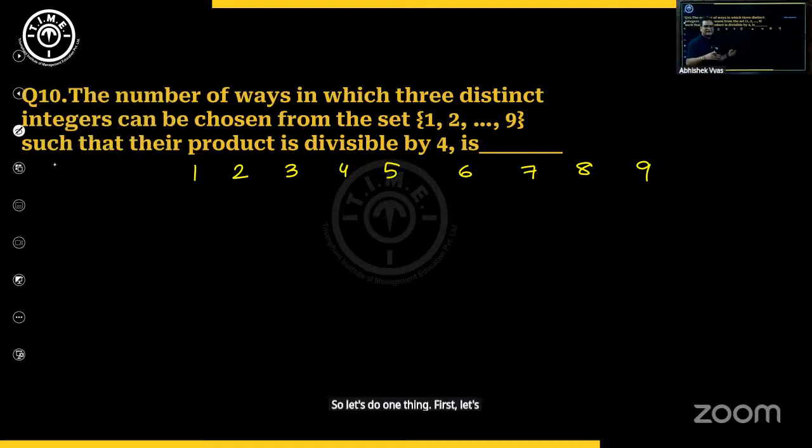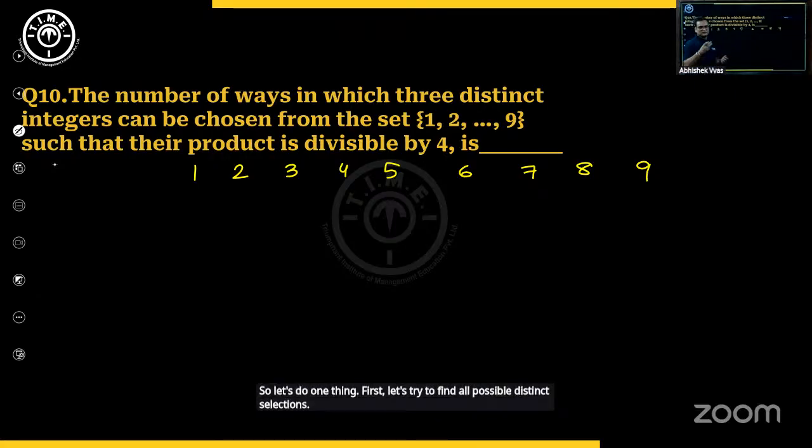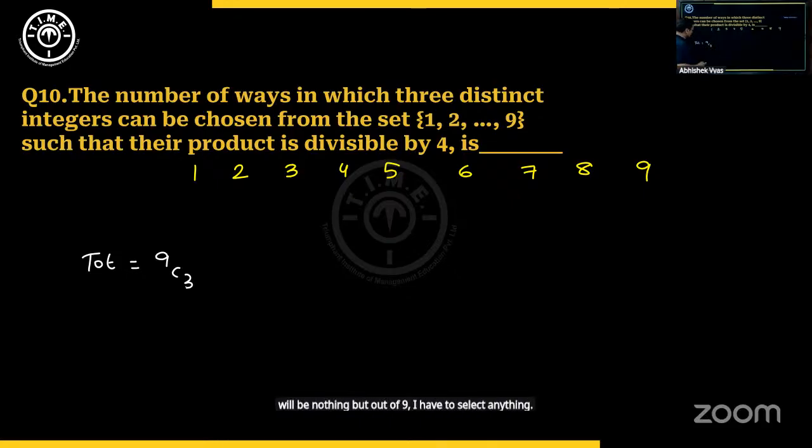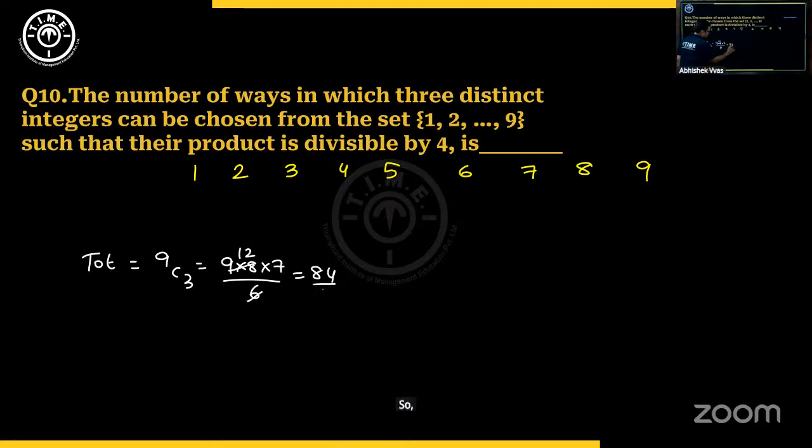First, let's find all possible distinct selections of 3 numbers out of these 9. Total ways will be nothing but 9C3. And how much is 9C3? 9 into 8 into 7 by 3 factorial, which happens to be 12 sevens, which is 84. So overall, we have 84 ways to select 3 elements out of these 9.